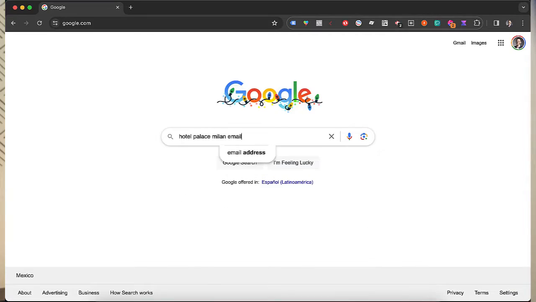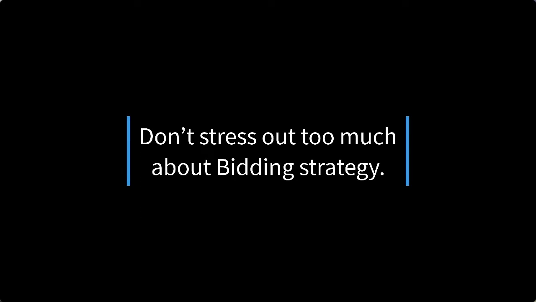The same logic applies to email searches. If someone searches for Hotel Palace Milan email, they're clearly looking for the hotel's email address, probably to send a written communication. Where else can they find your hotel's email address? Nowhere but your direct channels. Consequently, there's no need to compete with ourselves by targeting these terms. Point number 5, don't stress out too much about bidding strategy.